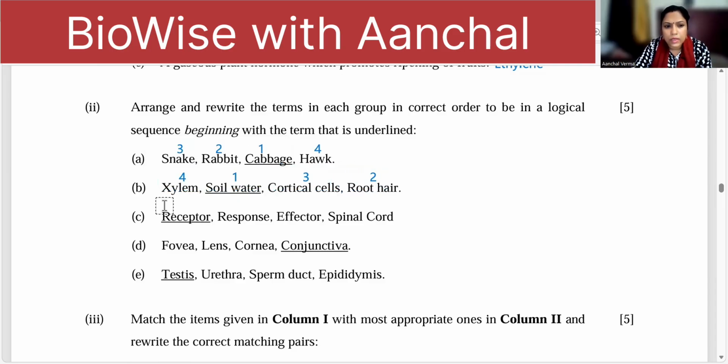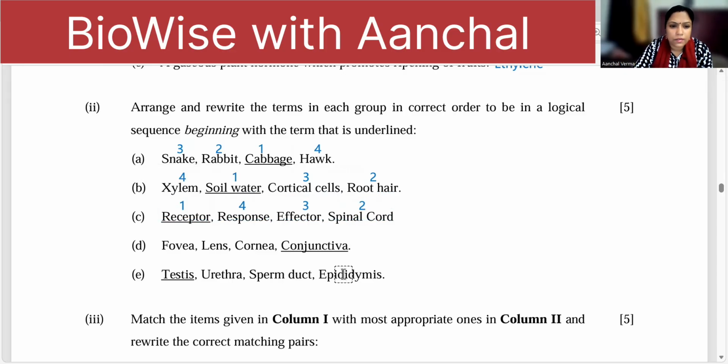Okay. Then receptor. Receptor is one. Receptor, and receptor signal goes to the spinal cord. So it is two. Then you have response, that is effector, which is three, and then you have response as four. Okay.